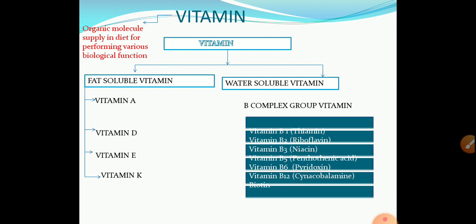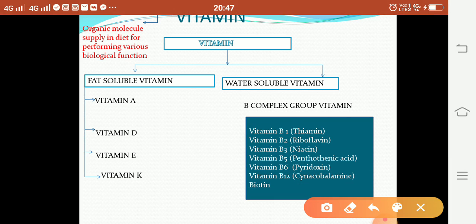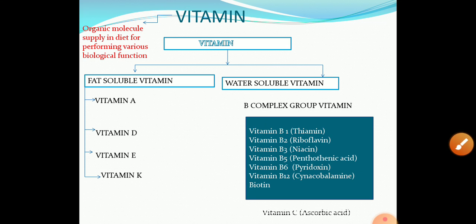And in case of water soluble, B complex group vitamins. In the B complex group, there is vitamin B1, that is thiamine, vitamin B2, that is riboflavin, vitamin B3, that is niacin or nicotinic acid, vitamin B5, pantothenic acid, vitamin B6, pyridoxine, vitamin B7, that is biotin, vitamin B12, that is cyanocobalamin. Then also vitamin C, ascorbic acid. They are the water soluble vitamins.